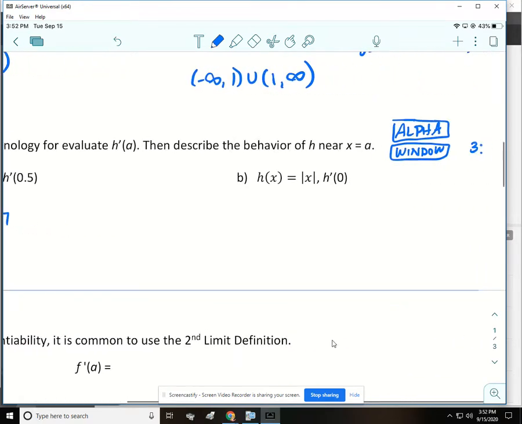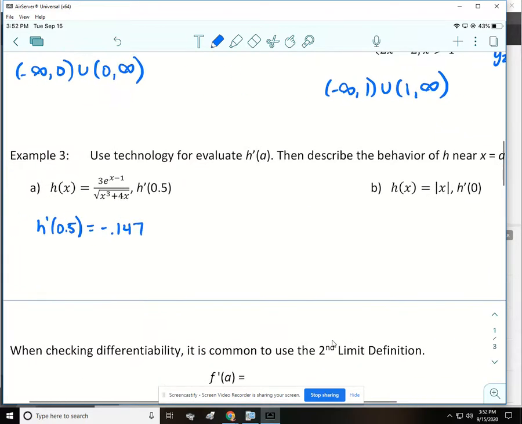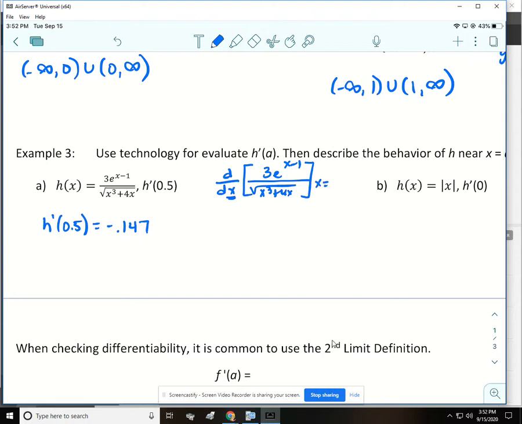All right, so I'm going to write down what it actually looked like when we typed it in, so that might help you later. So we do d over dx. You do have to put that x in there. And then you type in the function. Okay, and then at the end, you have to put in your 0.5. So that 0.5 has to match.